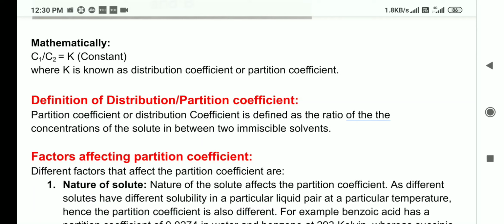Please note that the definition of partition coefficient is not given in the book, but it is simple. What is partition coefficient? I told you K is equal to C1 upon C2. So partition coefficient is defined as the ratio of the concentration of the solute in between two immiscible solvents. This is partition coefficient. Next.